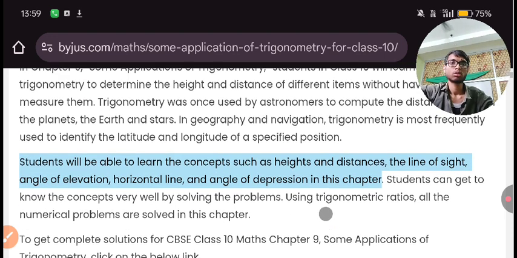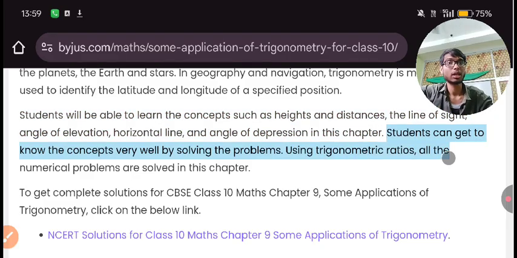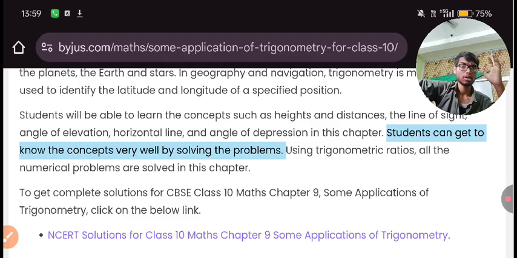So remember, all these are our topics. Students can get to know the concepts very well by solving problems. Try to understand this point. In the starting, I told you that our focus in this lecture will only be on the concept of the chapter. Now, what about solving the problems?